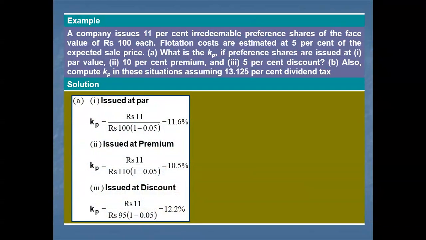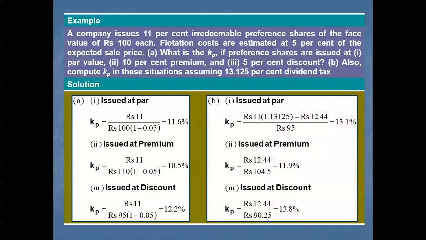Then I have given an example here. A company issues 10% redeemable preference shares of the face value of 100 rupees each. Flotation costs are estimated at 5% of the expected sale price, 1 minus 0.05 here. What is the cost of preference shares if the preference shares are issued at par value, 10% premium, 5% discount? Also compute the cost of preferences assuming 13.125% dividend tax. Sometimes DDT, dividend distribution tax, will also be applied, so we need to deduct that to get the after-tax figure. This is the way we need to calculate here: issued at par, issued at premium, issued at discount, before tax and after tax.